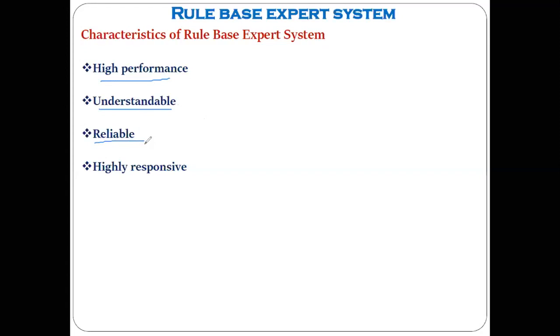Okay, like you have the family doctor, correct? And you always listen to the advice given by the family doctor because you have faith in him. Yes or no? You believe in that doctor, correct? Yes, sir. That is called reliability. So also we need that non-natural rule-based expert system should be reliable, in the sense he should not give you some false information, and it should be highly responsive. It should give quick results. Understood? These are some characteristics or properties.